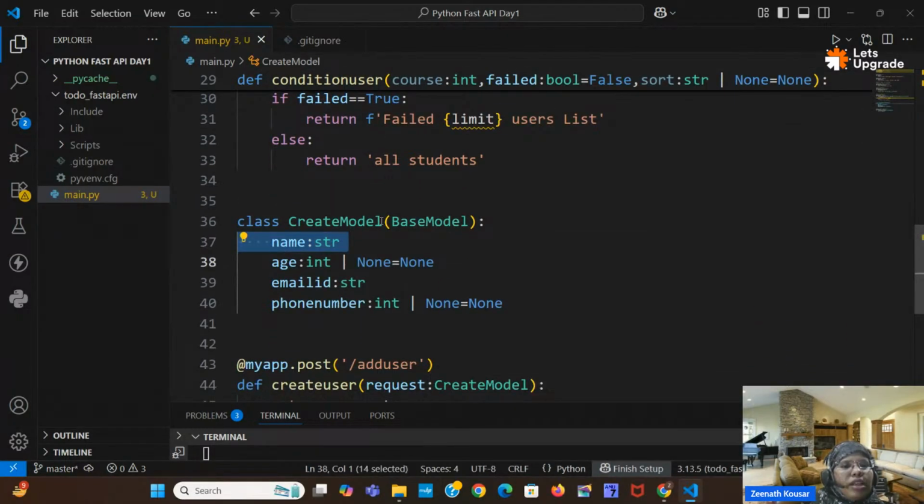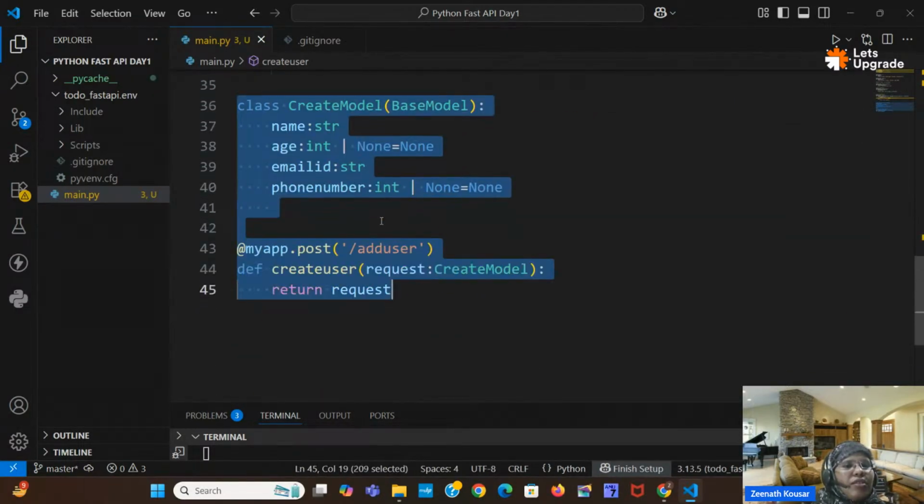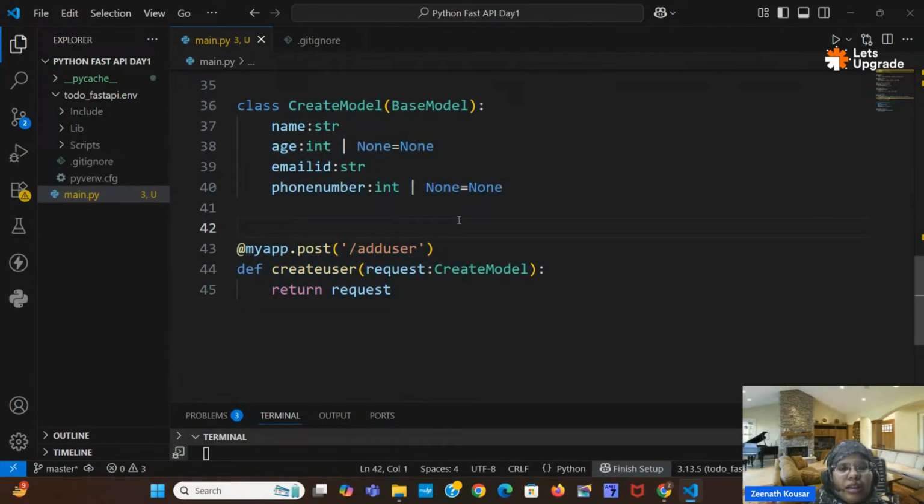And this POST we will discuss again in the next class, where we will create a total API. There we can see that. Okay, clear? Any doubts you can ask.